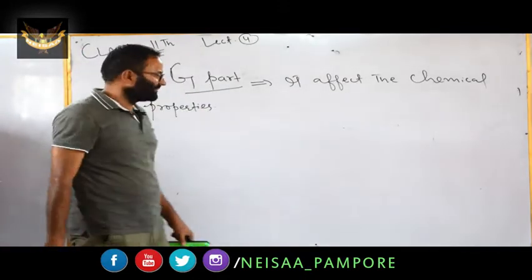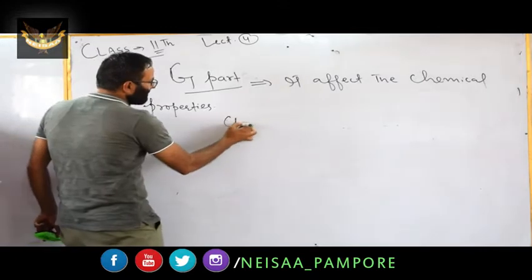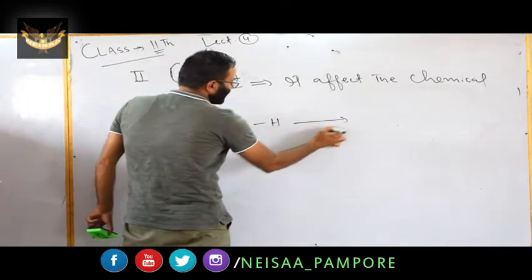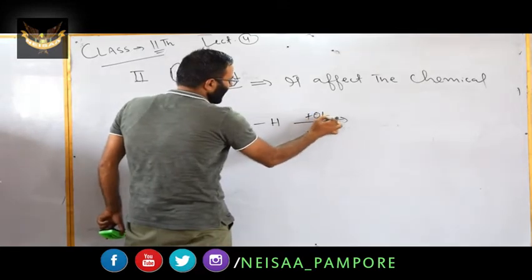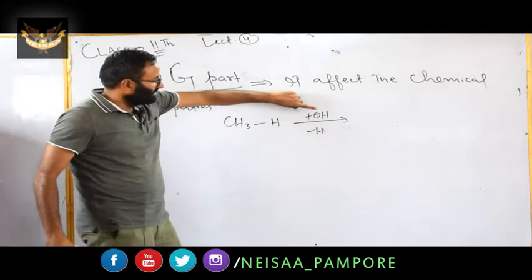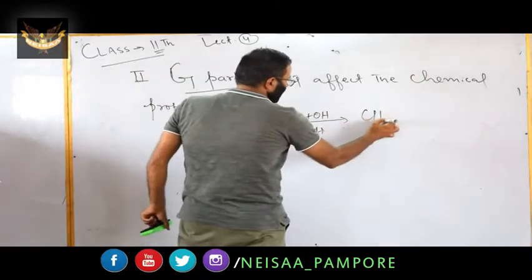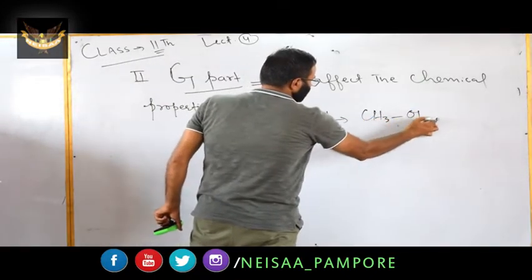What does it mean? If you have methane, if you replace H by OH, OH is now G. OH means G. What will you have? You will have CH3OH.